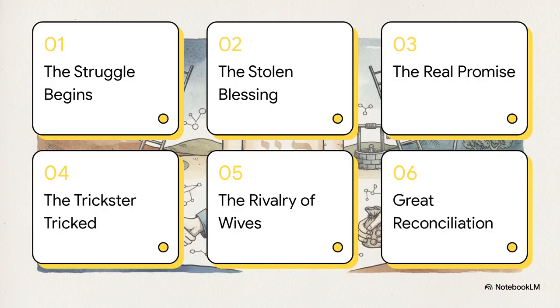So here is our roadmap for today. 1. The struggle begins. 2. The stolen blessing. 3. The real promise. 4. The trickster tricked. 5. The rivalry of wives. And finally 6. The great reconciliation. Let's get right to it.